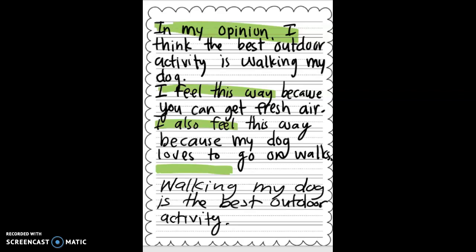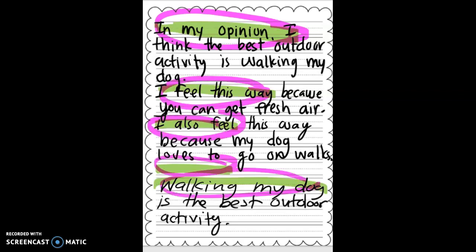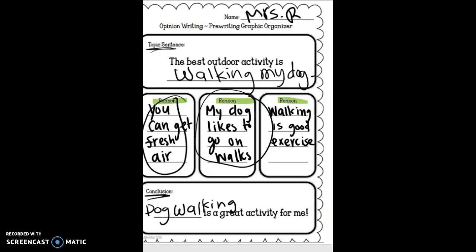So you do not need to write your opinion writing today with your introduction, your 2 feeling sentences or 3, and your conclusion. But starting next week, you will be writing your own opinion pieces. So if you'd like to give it a try, that's an extra challenge for you today. The only assignment you are given today for writing is to fill out your graphic organizer right here. You're going to fill that out, and I'm excited to see what you write about when I get your packet back. Bye.